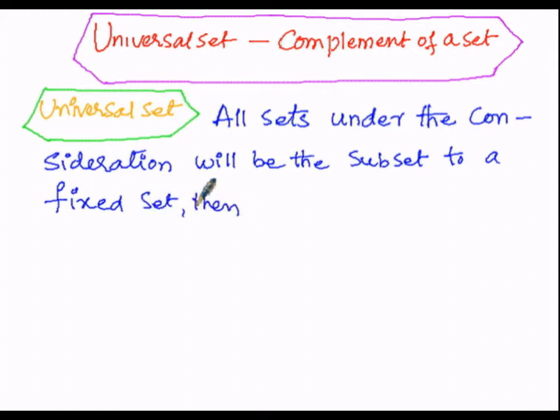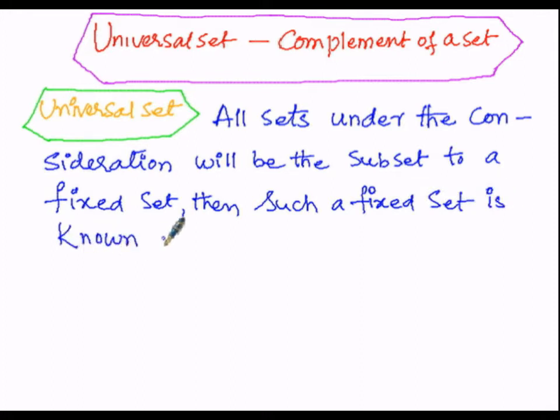Such a fixed set is known as a universal set. So here it is clear that the sets whatever we consider, all of those will be subsets of the fixed set, and that will be called the universal set.